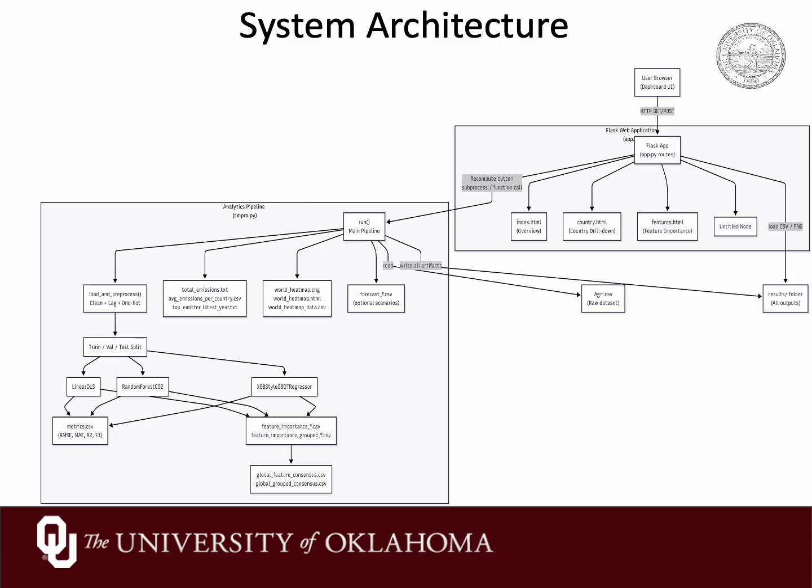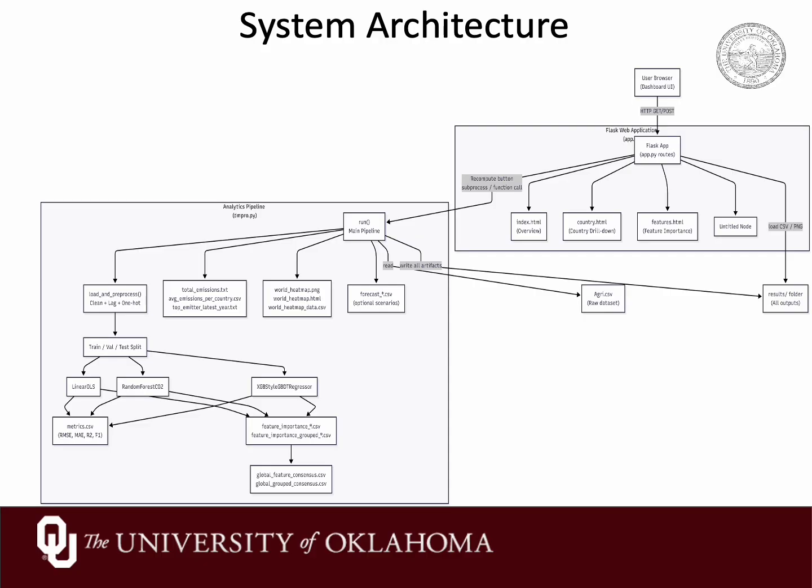Here we have a high level view of the system architecture. The backend is essentially the dmpro.py script. The main function, run, ties everything together. So basically, it loads and pre-processes the CSV, splits into train, validation, and test sets, trains all three models, computes metrics and feature importance, builds consensus tables, generates KPIs, produces the world heat map, and optionally runs forecasting. So all the outputs go into the results folder.